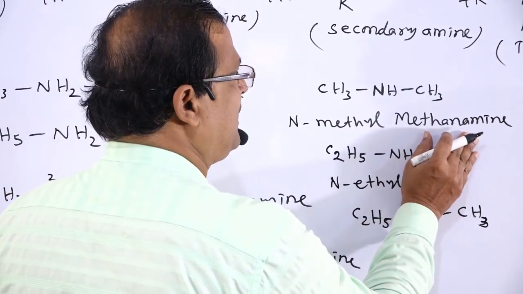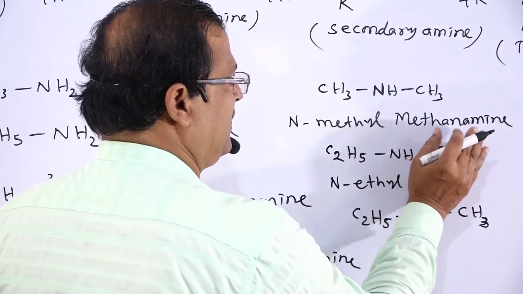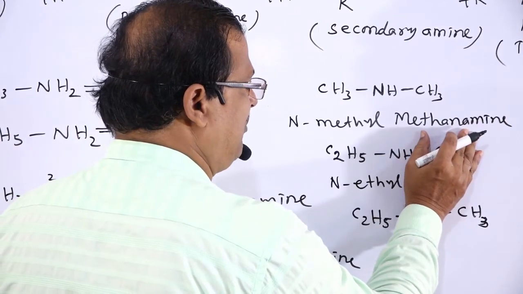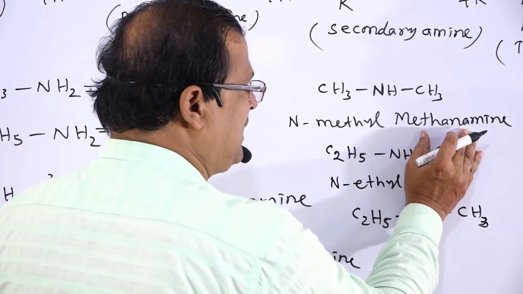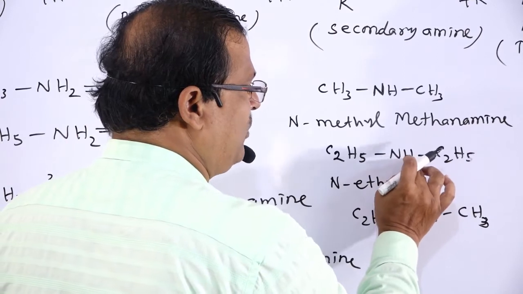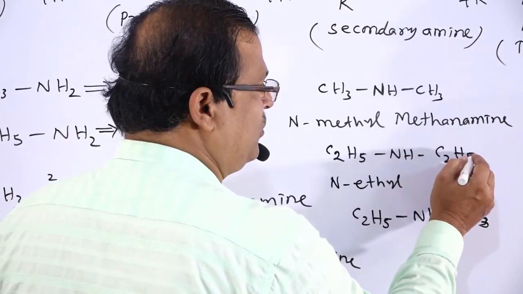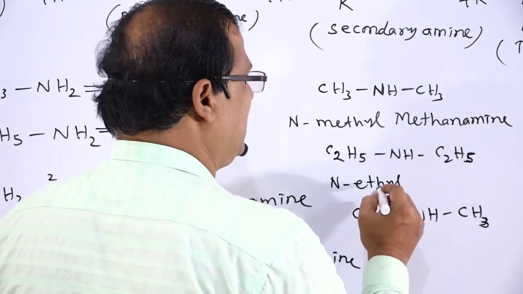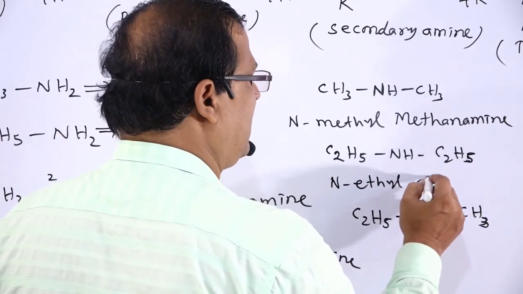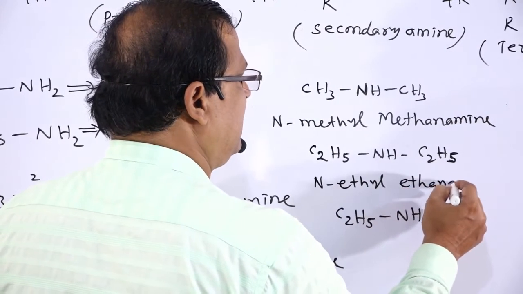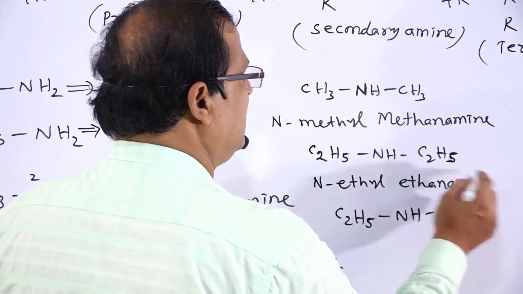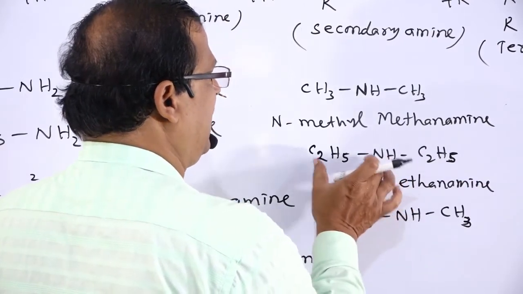This is the formula for ethanamine, and from this nitrogen atom, this hydrogen atom is replaced by an ethyl group, then that is named as N-ethyl ethanamine.